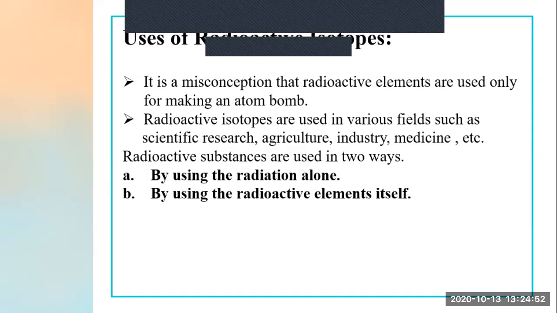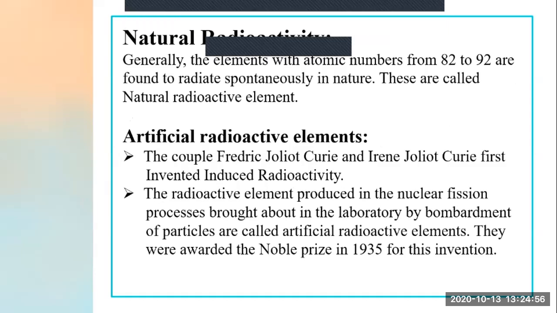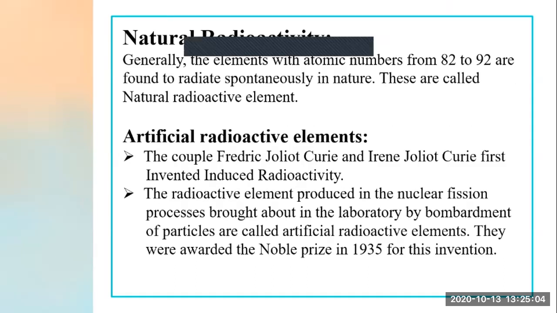Okay. Now, next. What is natural radioactivity? Generally, the elements with atomic numbers from 82 to 92 are found to radiate spontaneously in nature. These are called natural radioactive elements. What are natural radioactive elements?